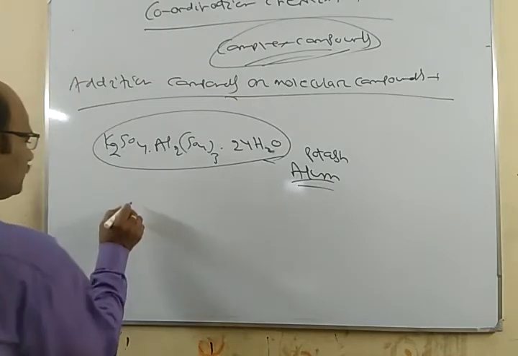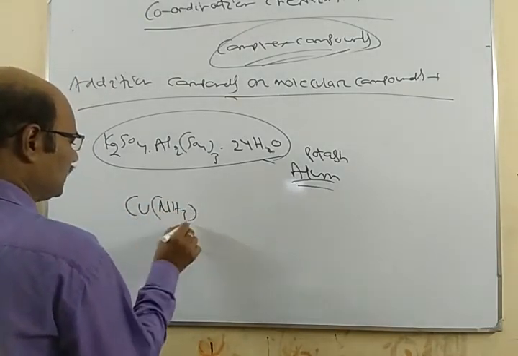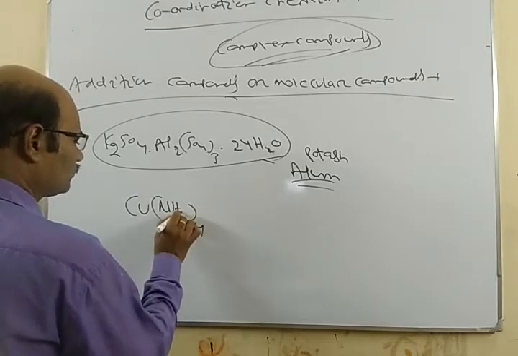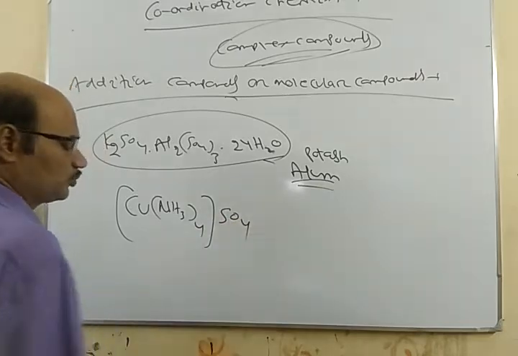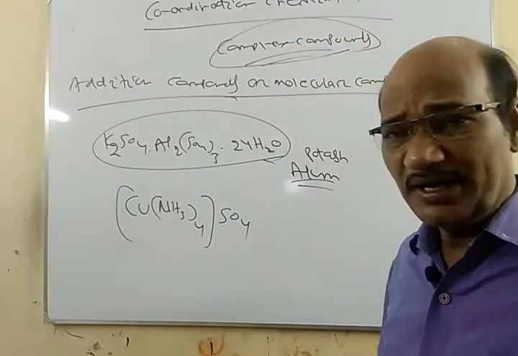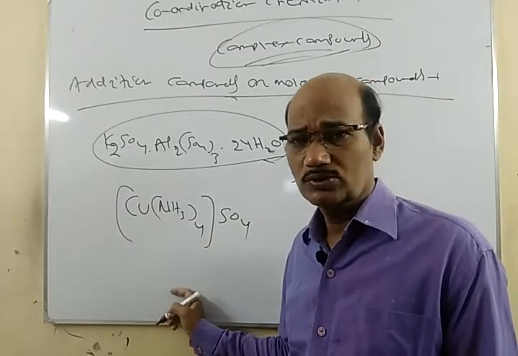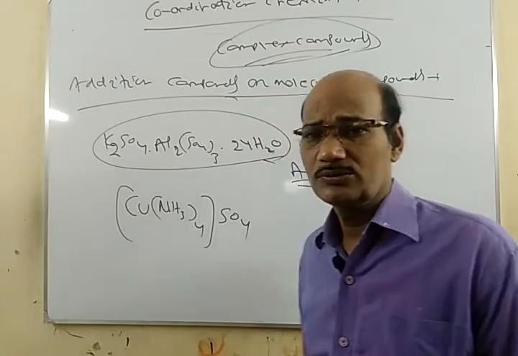Now, we also have Cu(NH3)4SO4. This is also an addition compound, obtained from copper sulfate and ammonia.